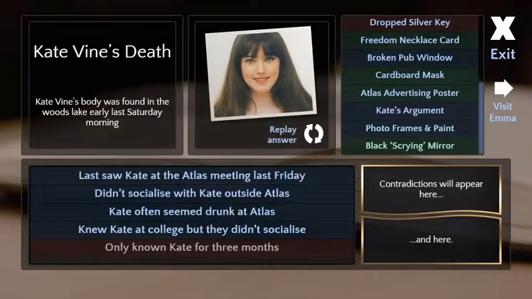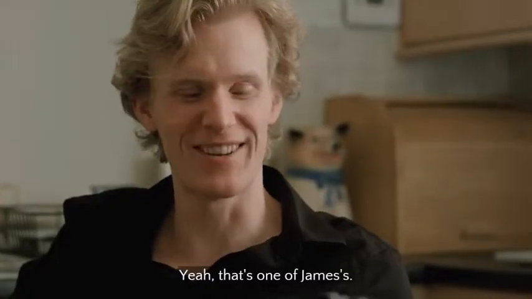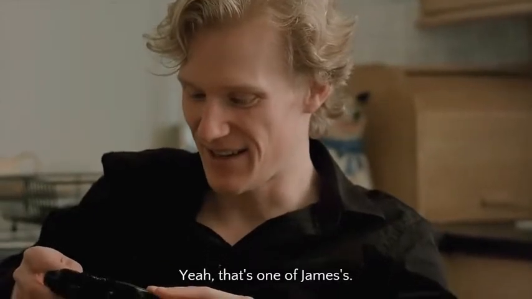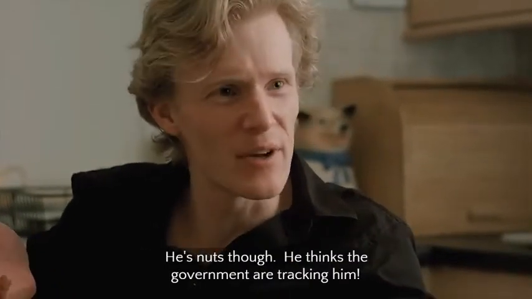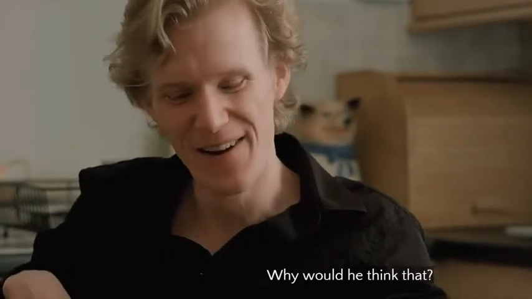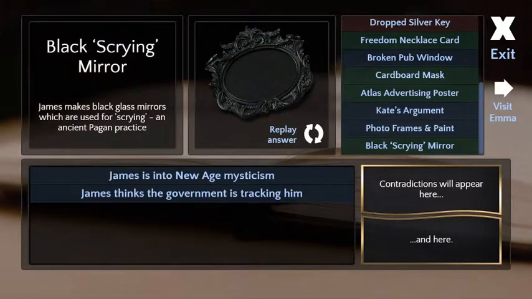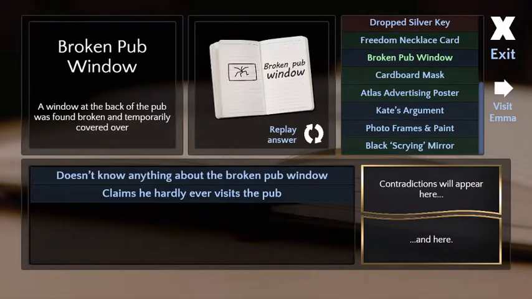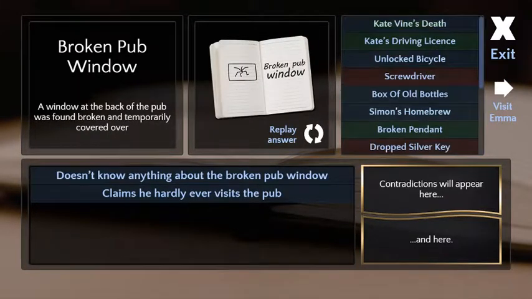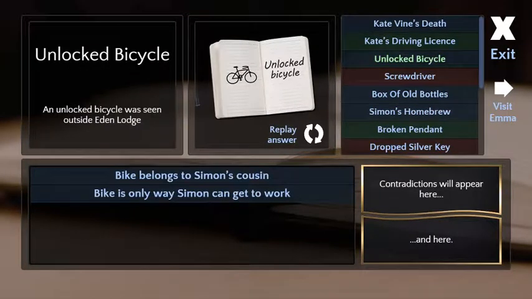Simon, tell us about this sick mirror. Ever seen one of these? Yeah, that's one of James's. He's into New Age stuff, mysticism, magic spells, that sort of thing. He's nuts, though. I mean, he thinks the government are tracking him or something. Why would he think that? Oh, I don't know. You'd have to ask him. He plays a lot of Pokemon Go, I don't know. It's weird. James is weird, but he does buy my homebrew. I mean, trades for my homebrew. It does something with the homebrew.